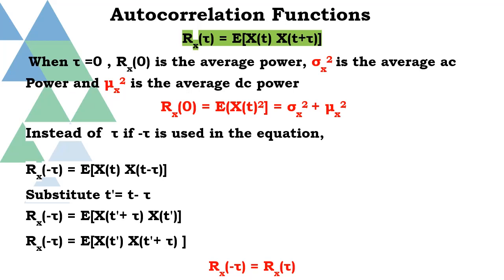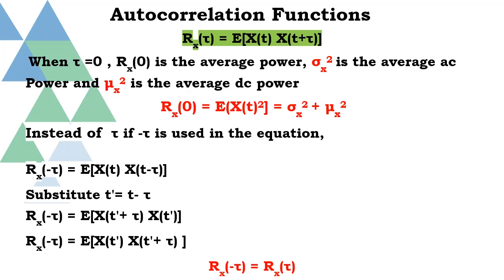Now, when we substitute tau is equal to 0, we get the average power, which is equal to Rx of 0. Rx of 0 will then be the expected value of x of t square, which is equal to sigma x square plus mu x square, where sigma x square is the variance and mu x is the mean.